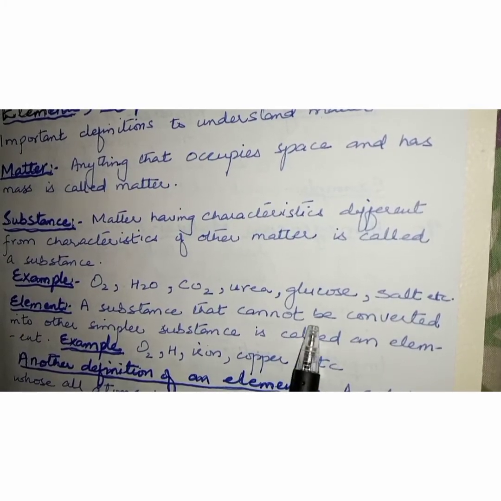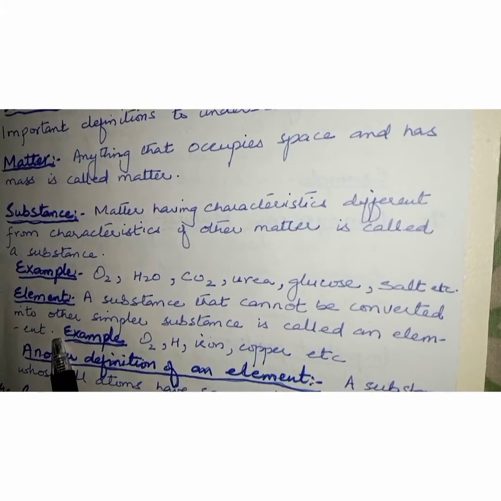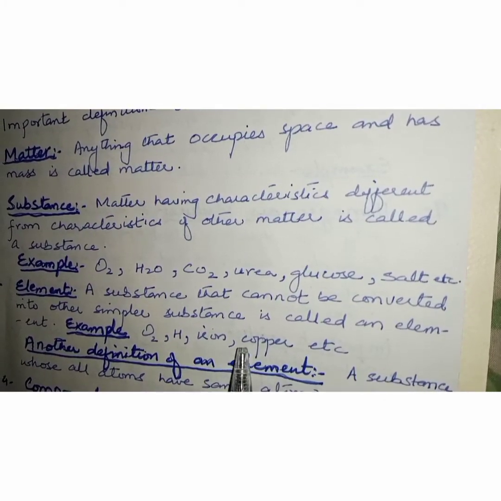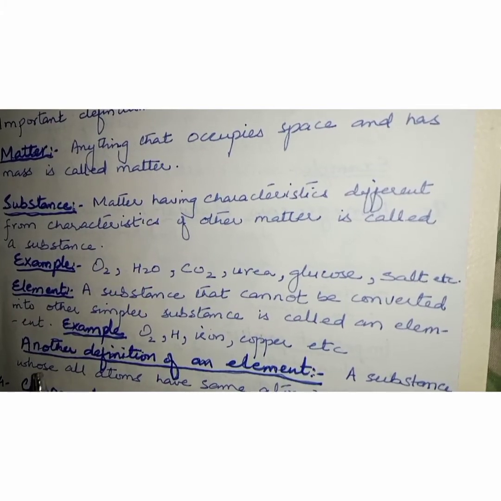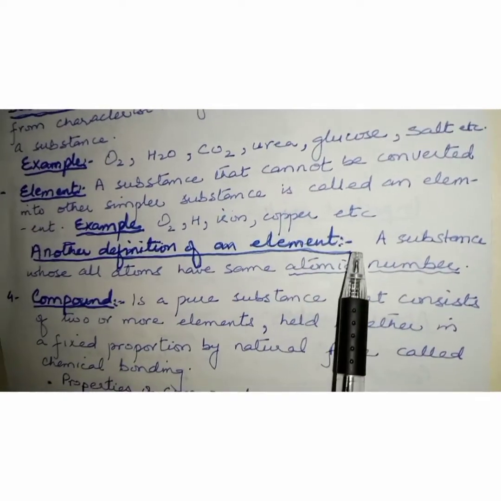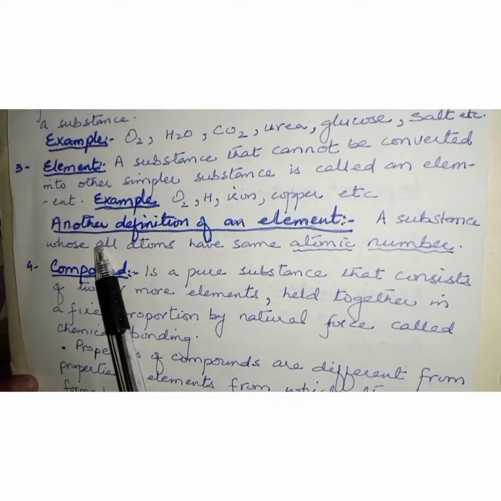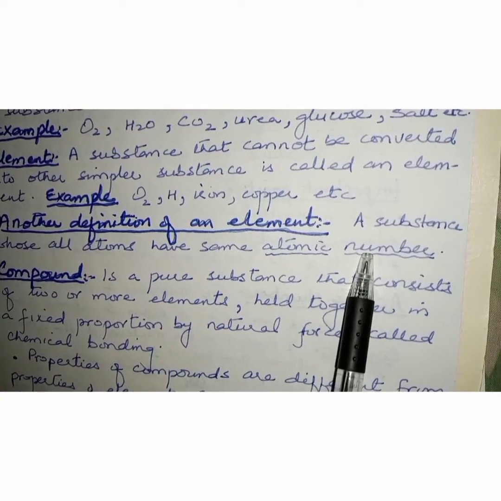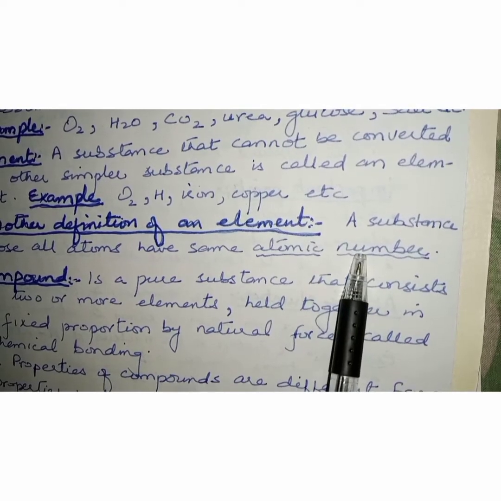Number three is element. Now, what is an element? A substance that cannot be converted into other simpler substance is called an element. For example, oxygen, hydrogen, iron, copper, etc. Another definition of an element: a substance whose all atoms have same atomic number. Now, what is an atomic number? Any atom having protons in the nucleus of an atom is called atomic number.